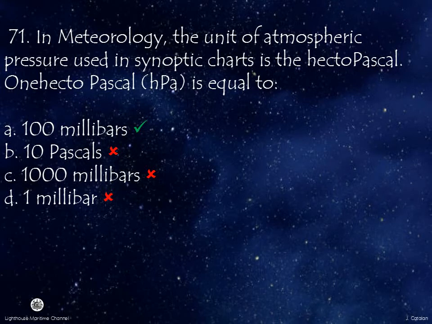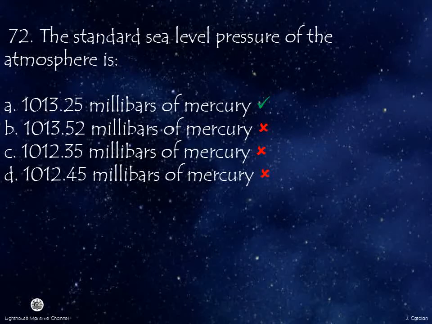The atmospheric pressure used in synoptic charts is the hectopascal. 1 hectopascal (hPa) is equal to? Answer: 100 millibars. Number 72. The standard sea level pressure of the atmosphere is? Answer: 1013.25 millibars of mercury.